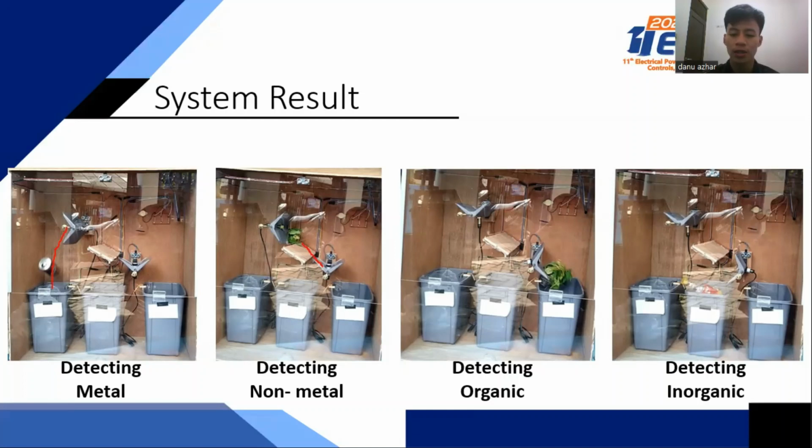And in the second sorter, garbage is detected by the capacitive proximity sensor. This is the second sorter. If the garbage is organic, the servo will rotate to 0 degrees and the garbage will fall into the organic bin. And if the garbage is inorganic, the servo motor will rotate 180 degrees and the garbage will fall into the inorganic bin. So this is the working principle of this tool.